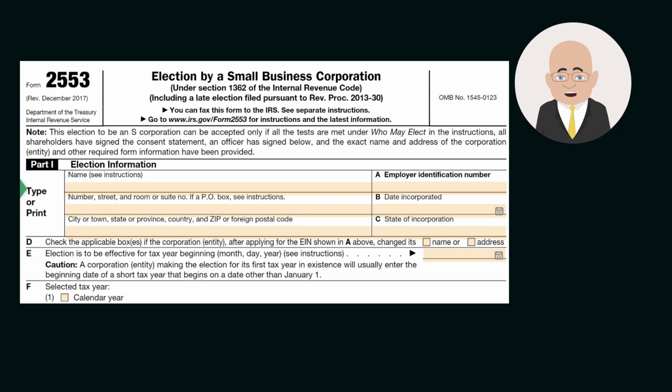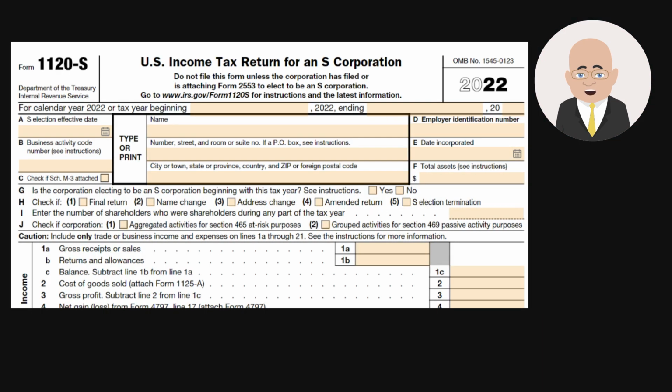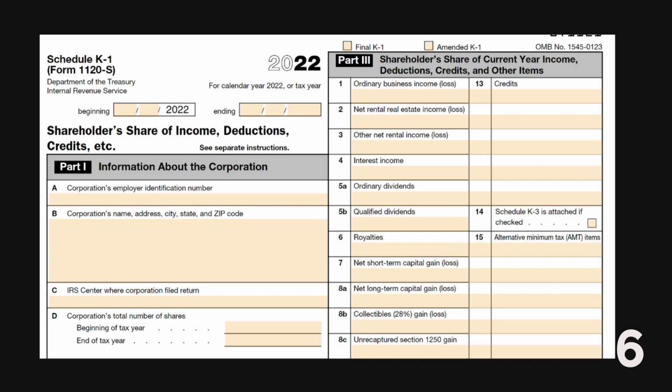IRS Form 2553 is completed and filed with the IRS to elect S-corporation status and therefore be taxed as a pass-through entity. Form 1120S is the annual form for reporting the income and the deductions for the S-corporation, which will be passed through to the individual shareholders. Each shareholder receives a K-1, which is an IRS form that shows the amount of income and the deductions that each shareholder must report on their tax returns.